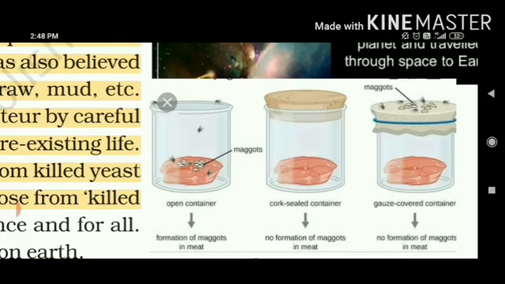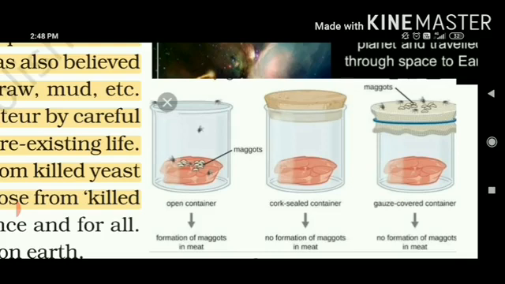Maggots are microorganisms. So the flies or the houseflies which are coming from the outer environment, on their body parts these maggots can attach and they can grow on meat. Life is growing from the pre-existing life that was already in the outer environment.